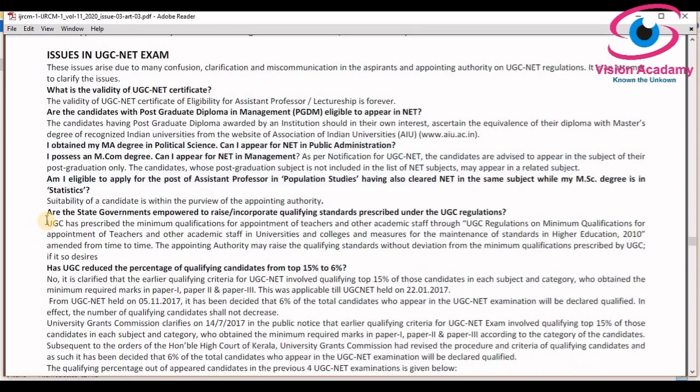Very importantly, are the state governments empowered to raise or incorporate qualifying standards prescribed by UGC regulation? This is a very important issue, because state governments can appoint candidates for their degree colleges or universities, but they cannot act according to their own guidelines. They have to follow the guidelines prescribed for minimum qualification for appointment of teachers and academic staff. That is also elaborated.